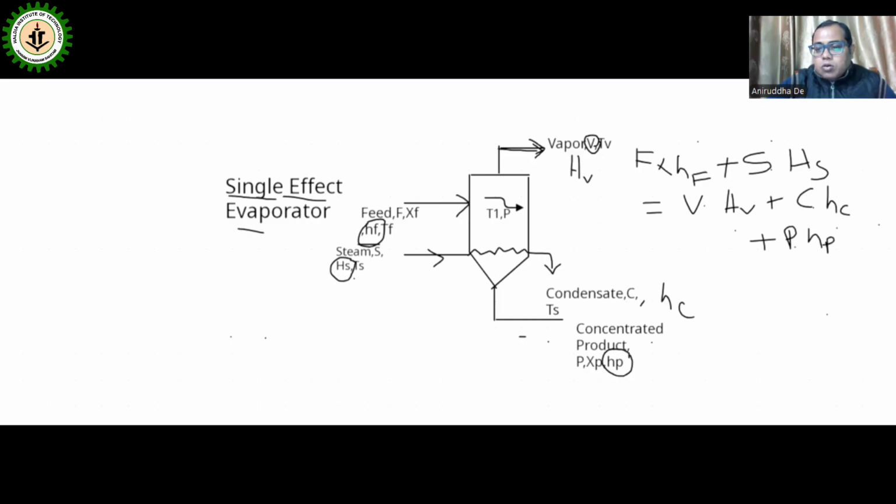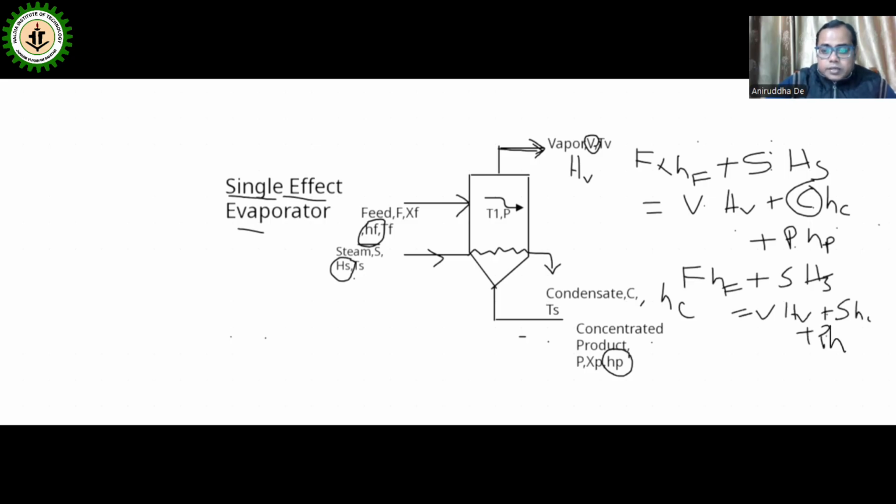Now this can also be simplified by putting S instead of C, because as I told earlier, the amount of steam entering will be converted into the same amount of condensate. So F into HF plus S into HS is equal to V into HV plus S into HC plus P into HP.